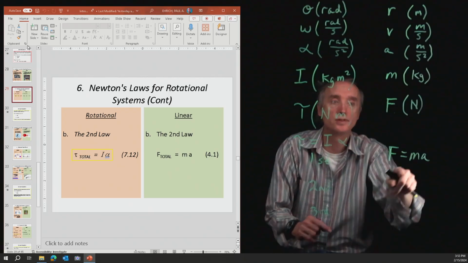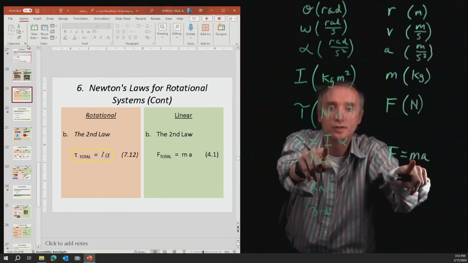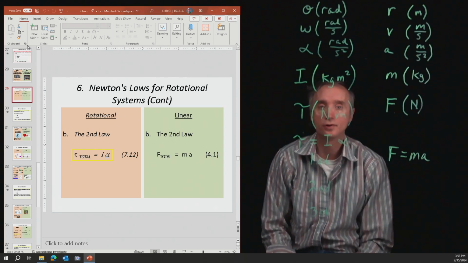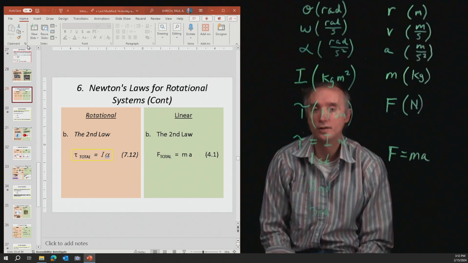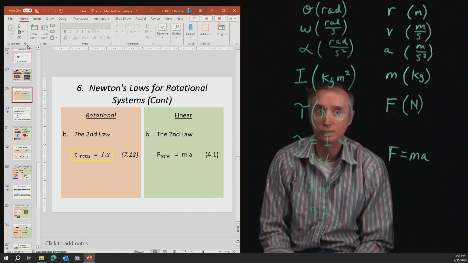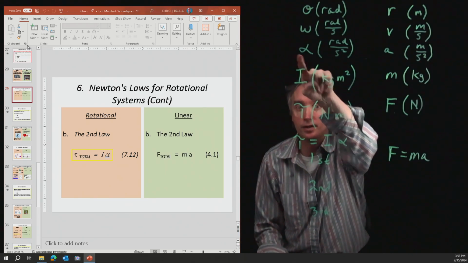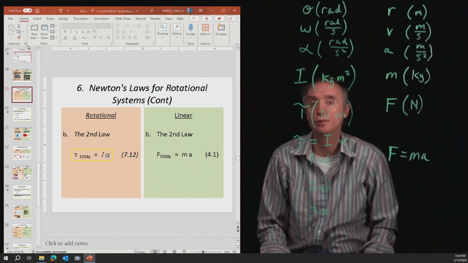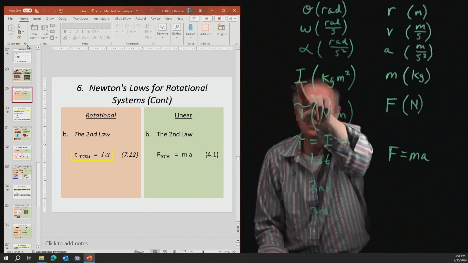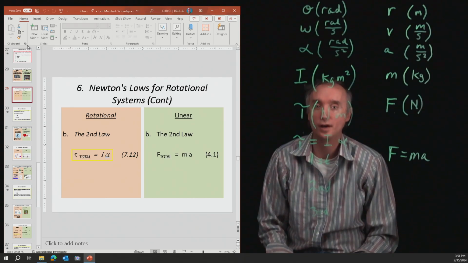So instead of a, we're using alpha. Instead of m, we're using I. Instead of F, we're using torque. So torques will cause an object to either change its speed, and what's another name for changing its speed? Accelerating, or it will change the direction it's going in. And how would you do that? Well, you're changing the I when you do that. So that's what a torque does.